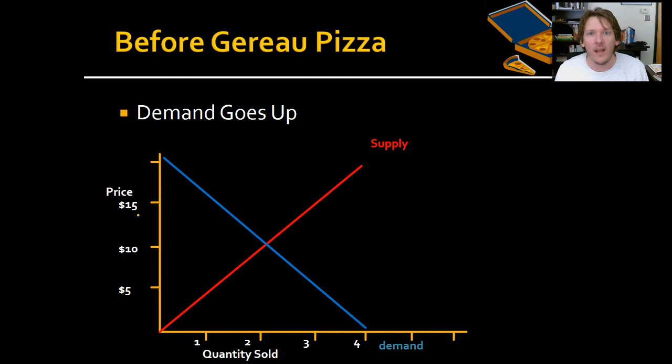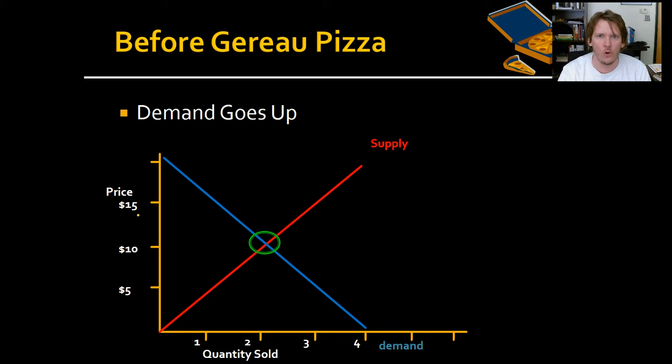People like pizza already, but if you found out that pizza was good for you, pizza in the morning, pizza in the evening, pizza at supper time. When pizza's on the bagel, I can eat pizza anytime. That is exactly what would happen if the demand went up. So think about it. Demand goes up.